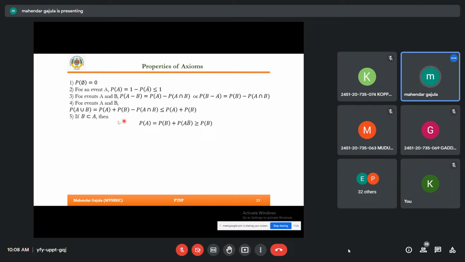And the fifth one: B is a subset of A. Then the probability of A is nothing but the probability of B plus the probability of A B bar. Here also we can apply: if B and A B bar are mutually exclusive, this P of A B bar is 0. Then the minimum probability is P of B. If P of A B bar is not equal to 0, definitely this P of A is more than P of B. Let us see the proofs.